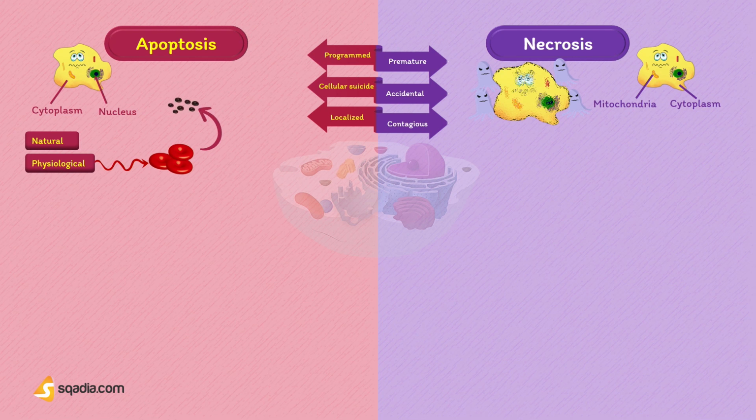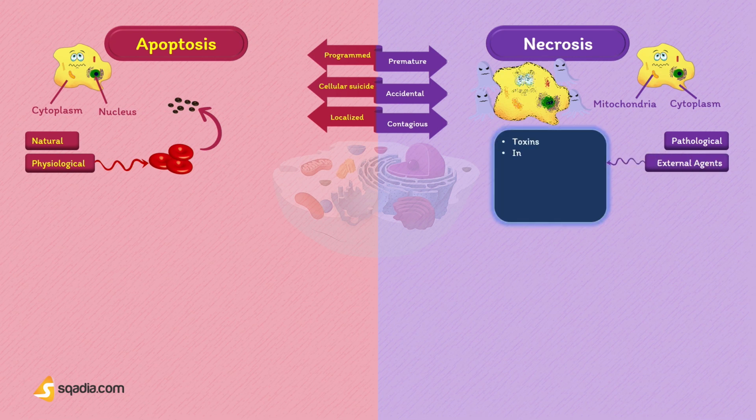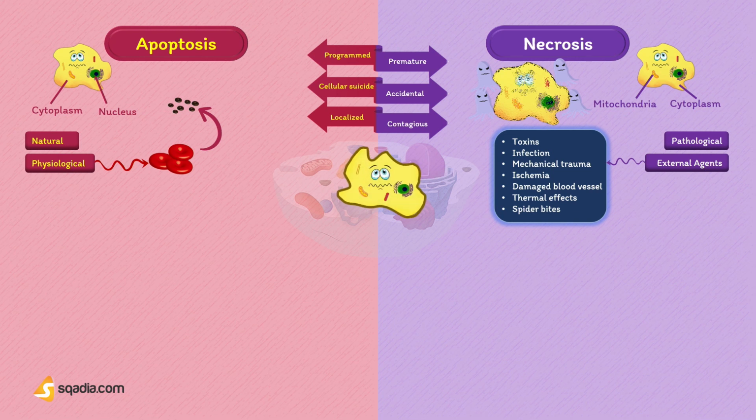On the other hand, necrosis is a pathological process which is caused by external agents like toxins, infections, mechanical trauma, ischemia, damaged blood vessels, thermal effects, and even spider bites may also cause necrosis. Now let's zoom into the different parts of the cell and see what is happening there in each process.